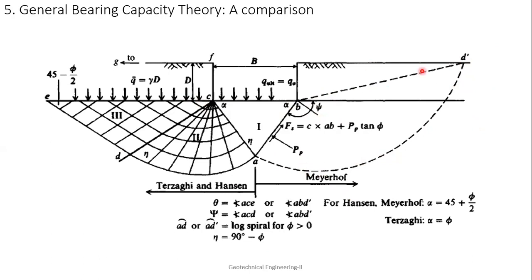At least for the granular soil, densely packed granular soil. So this is the basic difference between these two. I find this diagram very interesting, because it is showing both theories in one diagram. You need not go into too much detail. What I wanted you to understand is that in Terzaghi, the failure line goes only up to the bottom surface of the foundation. Compared to that, in the case of Meyerhof, it is going up to the surface.